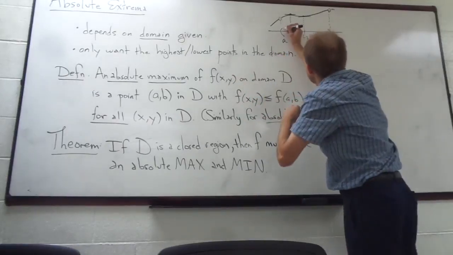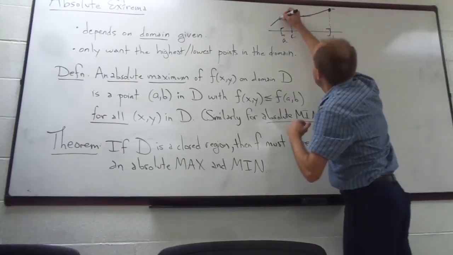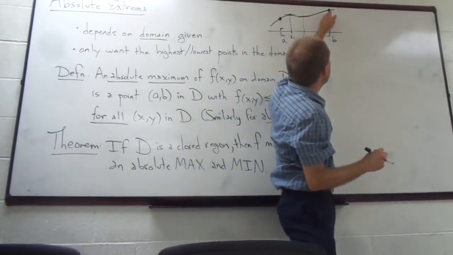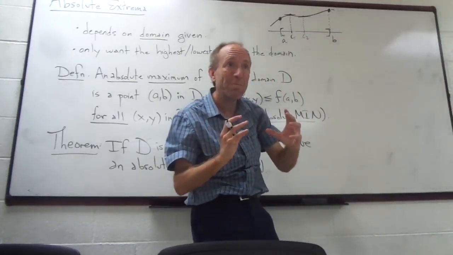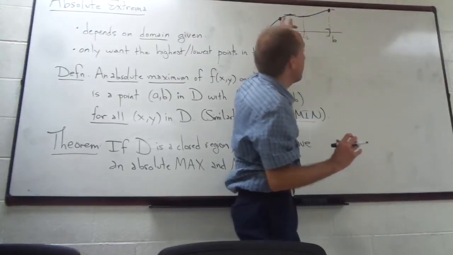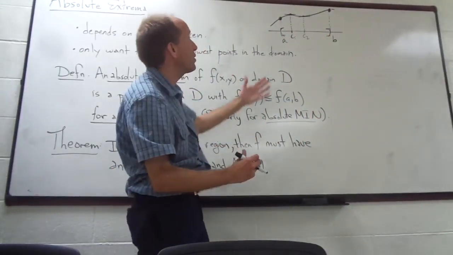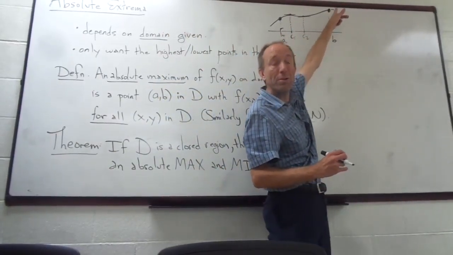But if you include the boundary, right? If I fill in the boundary, then those boundary points, even though the function is not flat at the edge of the domain, are still in the running as candidates for the absolute extremums. And here you see that this actually is an absolute extremum.